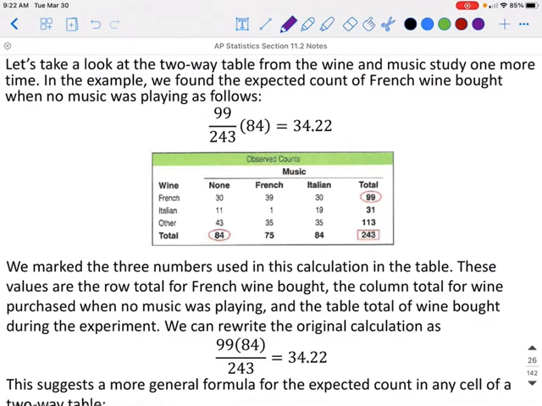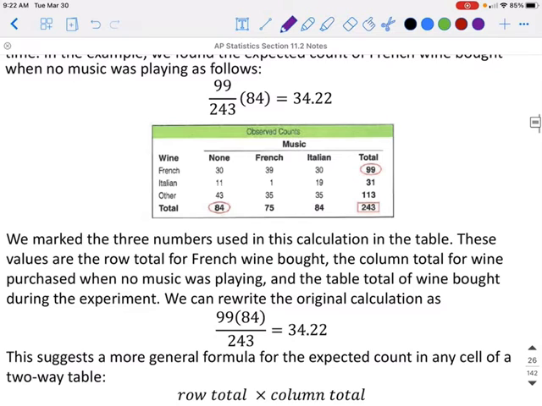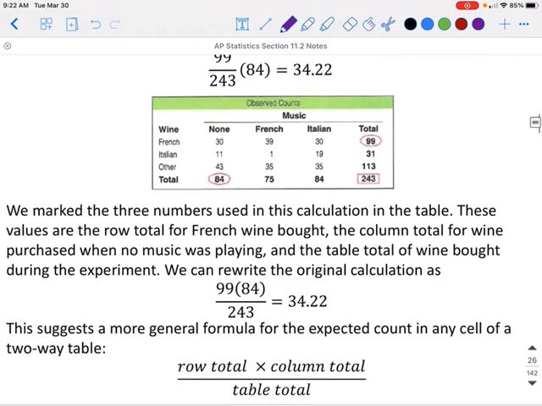Let's take a look at the two-way table from the wine and music study one more time. In the example, we found that the expected count of French wine bought when no music was playing was 99 over 243 times 84 bottles to give us 34.22 expected bottles of French wine. We mark the three numbers used in this calculation in the table. These values are the row total for French wine bought, the column total for wine purchased when no music was playing, and the table total of wine bought during the experiment.